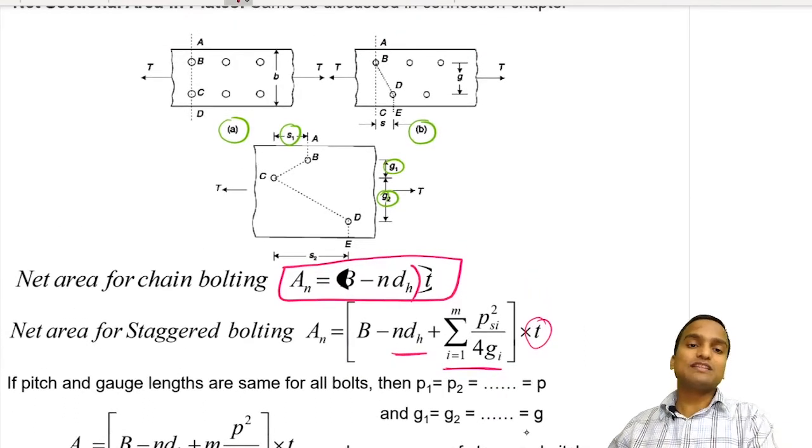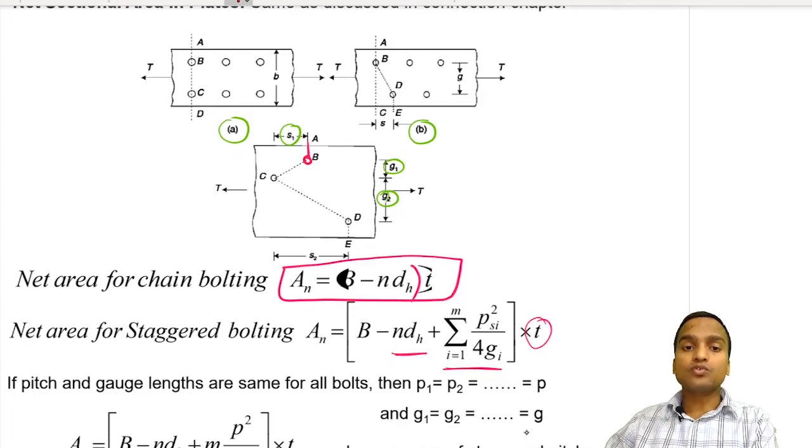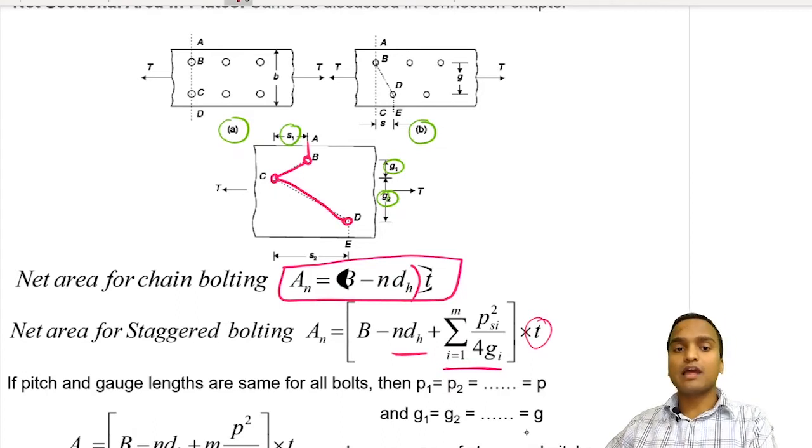If you see, this is the case of a staggered connection, and in this case the crack starts propagating from here, and when it reaches this hole it is confused where to go, so it goes to this hole. At the second hole it is again confused and it goes to the third hole, and from here it directly goes to the end of the plate and ultimately cracks the plate. So in this case there are 3 holes that the crack encounters. So there are 3 DH that we have to subtract from the width of the plate.